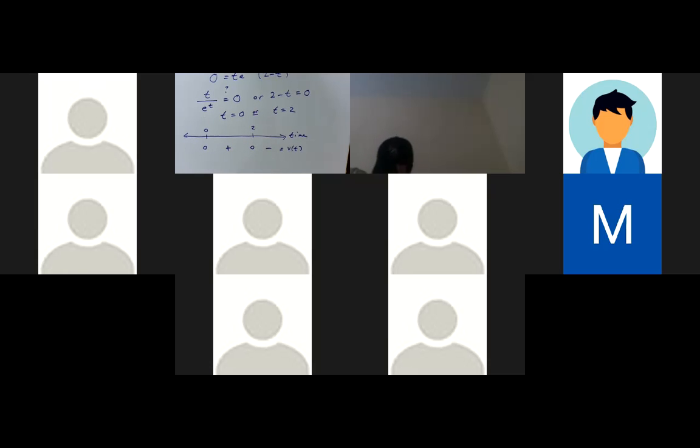It says, draw a diagram to represent the motion. This one always seems to kind of confuse people a little bit, but it really is helpful. We already can see what is happening. From 0 to 2, it's scooting to the right, so think of something moving to the right, and then at 2, it stops and turns around and goes to the left. That's what's happening, but I do need to know the position. That's important.